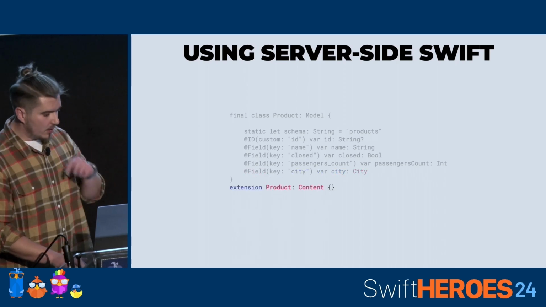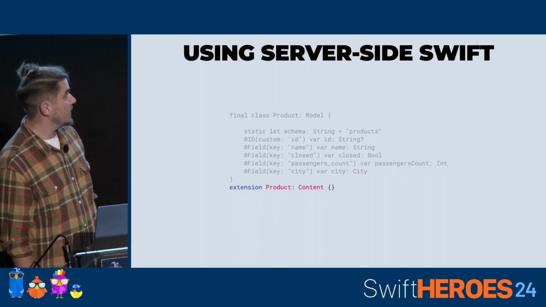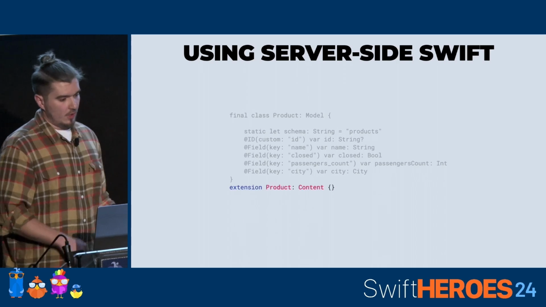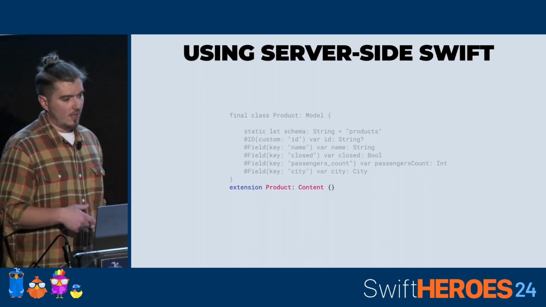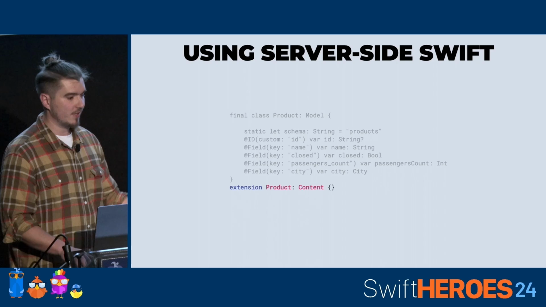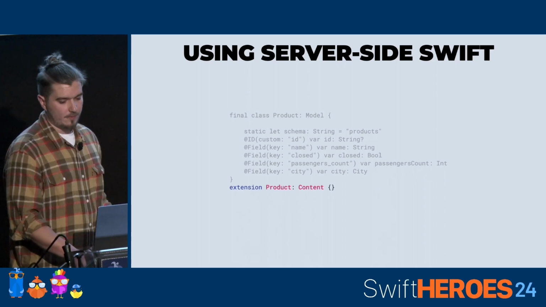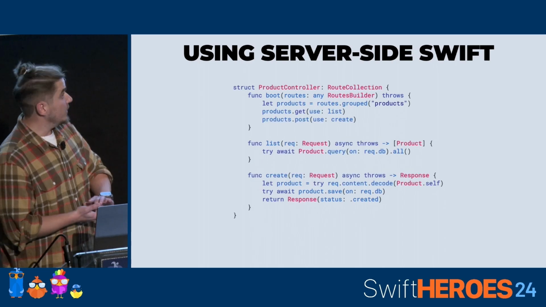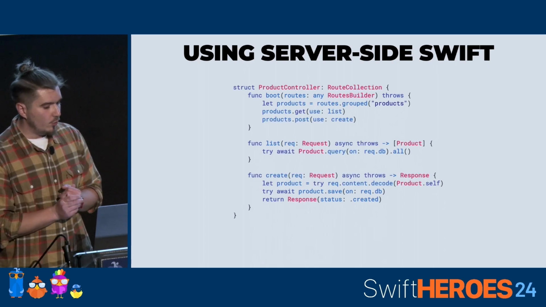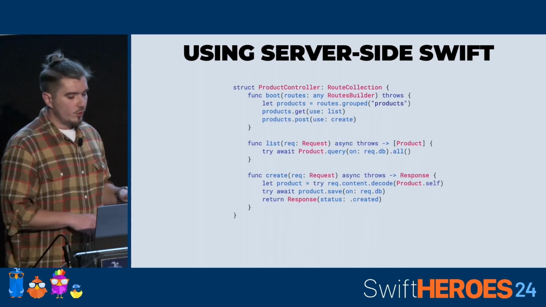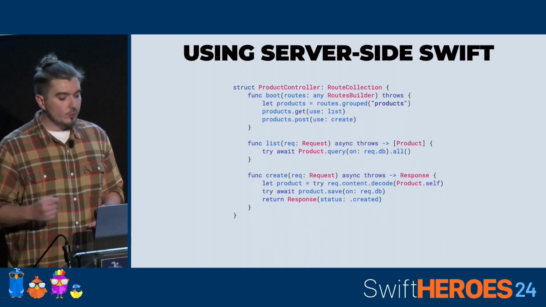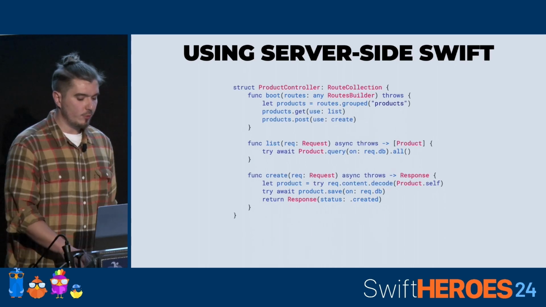And the last one, Content inheritance, for us to be able to send this object as a JSON response or accept this model as a JSON request object. And then when we have our model, we need to define a controller, which will control the routing of all HTTP requests.